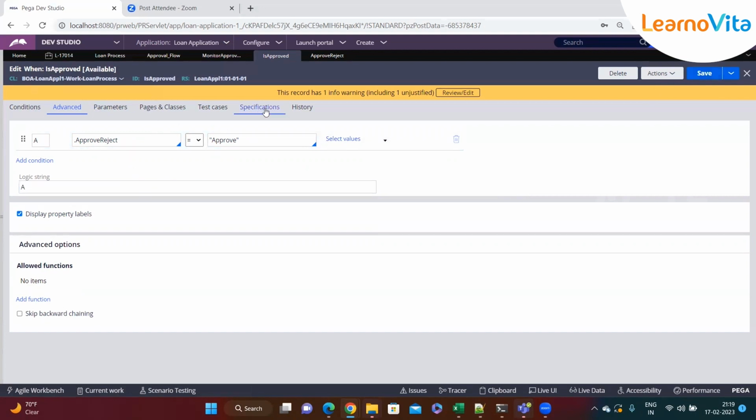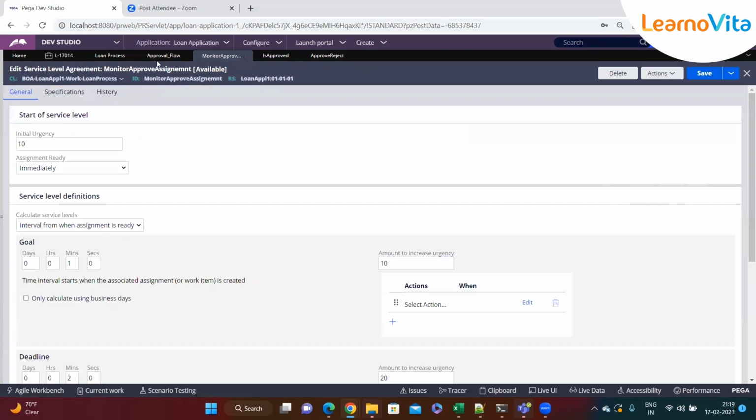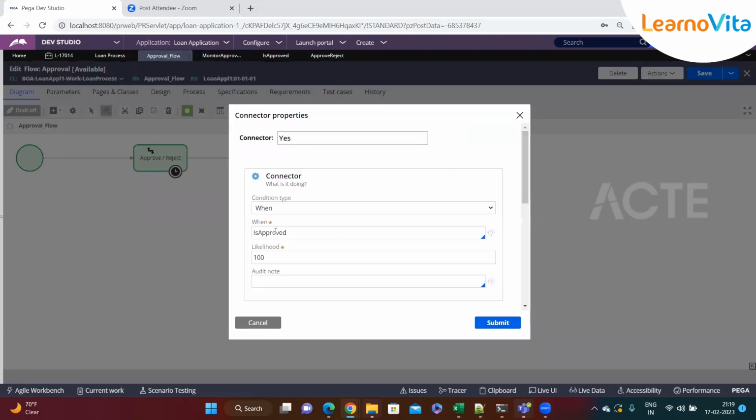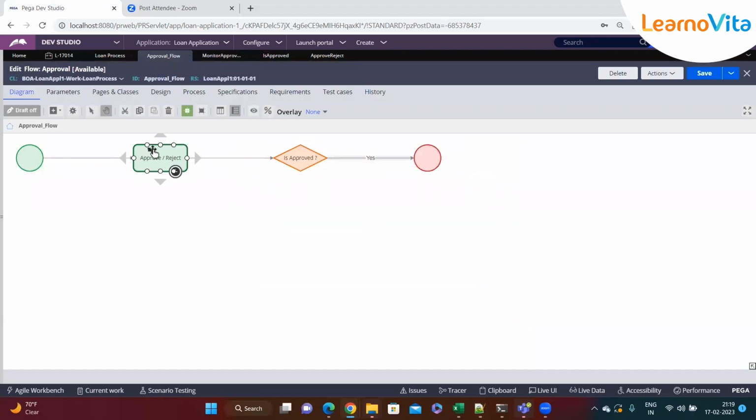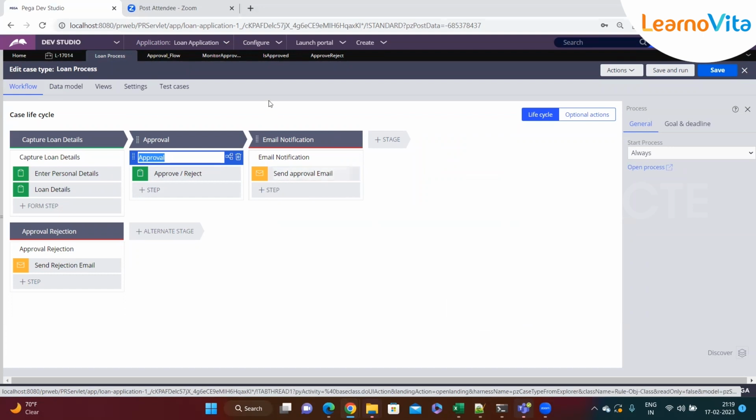Then after that, we'll go to the process, and okay, here it is. I'll type it here. What will happen is, let's say in this assignment the manager or loan representative selected approve, then we'll end the process. As soon as this process ends, we know there is nothing else we need to do. When the process ends, Pega will call the approval email, basically the approve email, and send that approval email to the customer.